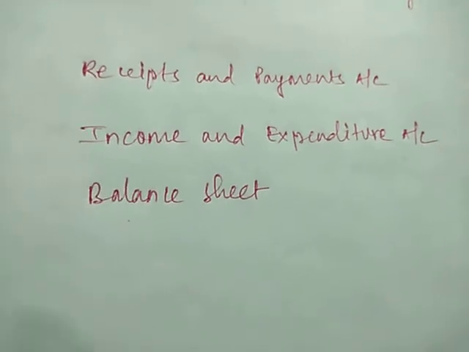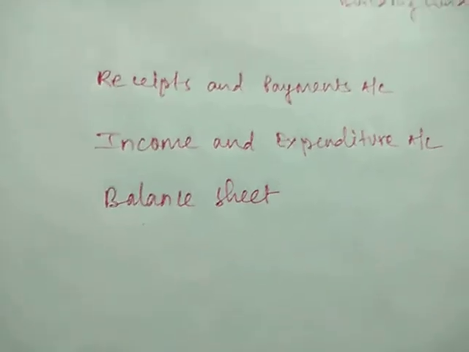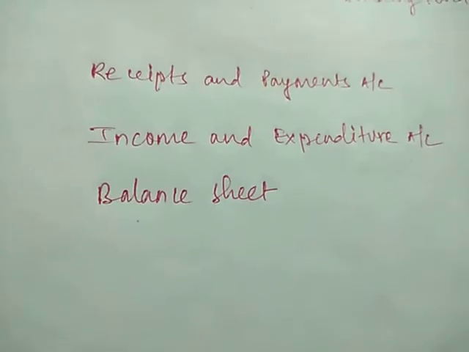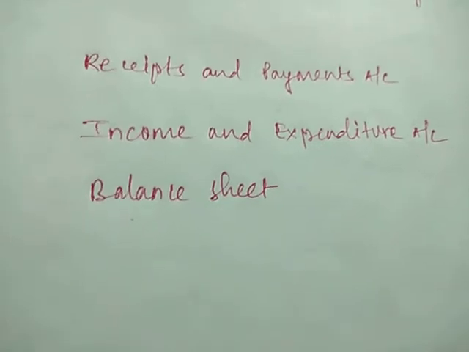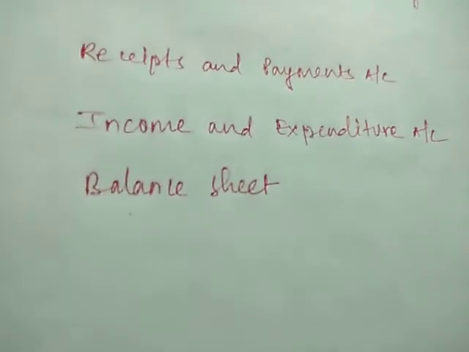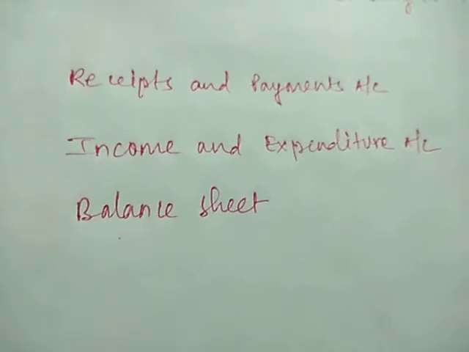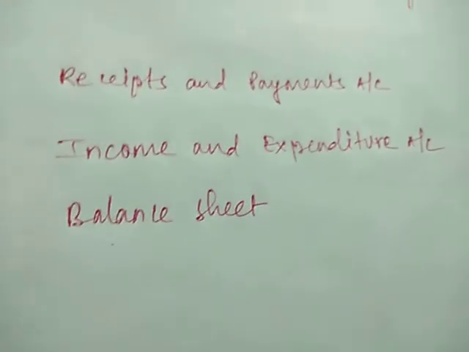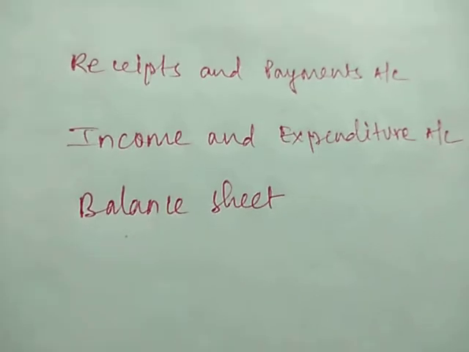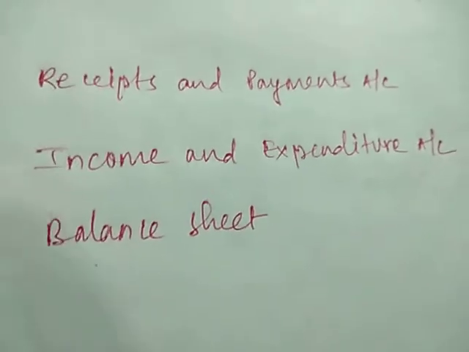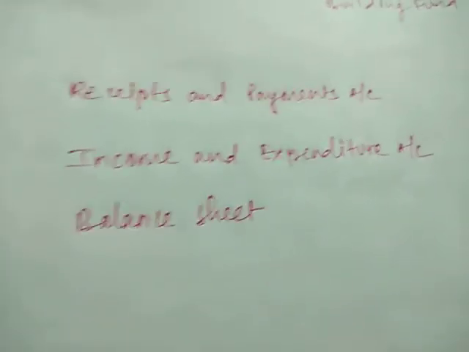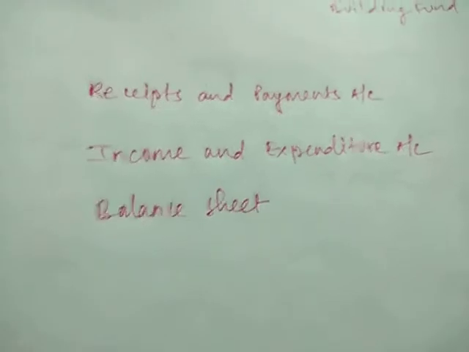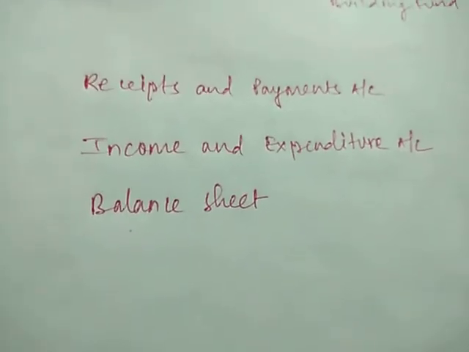Now, I have sent to your group the format of receipts and payments account as well as the income and expenditure account. Please go through the format so that you can understand what items are recorded under each account. Thereafter, we will be preparing the balance sheet. So we'll start with questions on preparing receipts and payments account first. This is very simple to prepare, just like a cash book. All the information will be given to you in the question, and you can very easily prepare the account. Now let us start preparing questions.